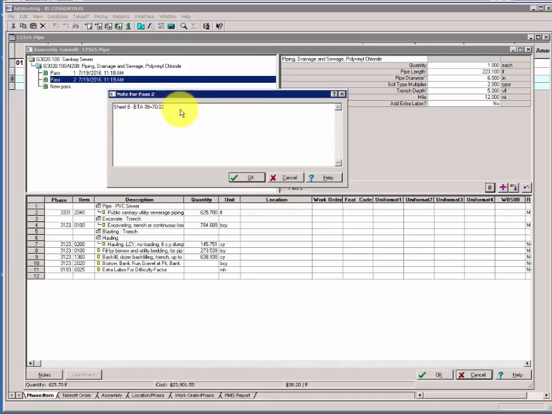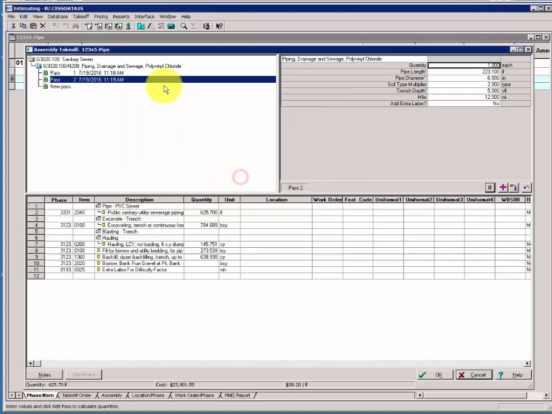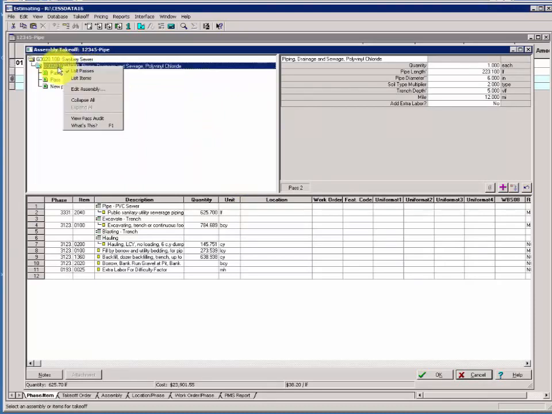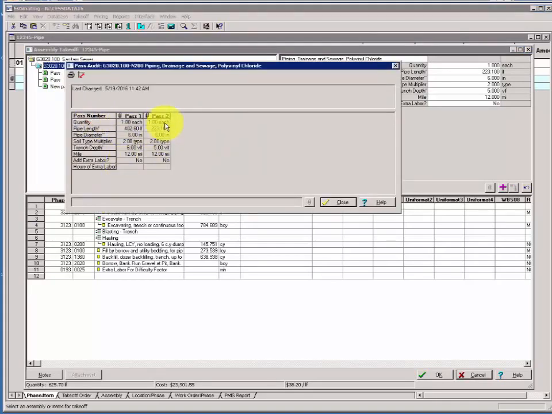Delete the beginning of the note and shift down the text. Add the ending station. The ending station for pass 2 is 42 plus 03.12. Click OK. Your pass notes are here. If you right-click on the assembly name, you can view Pass Audit. Note that each of your passes is being recorded in the audit trail. If you hover on the paperclip, you'll see your pass note.